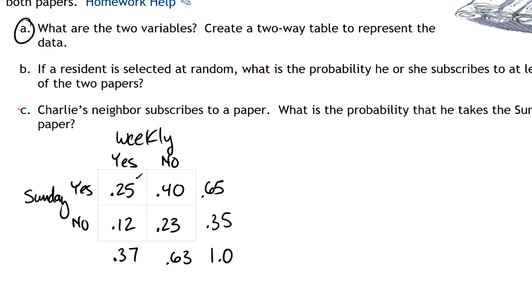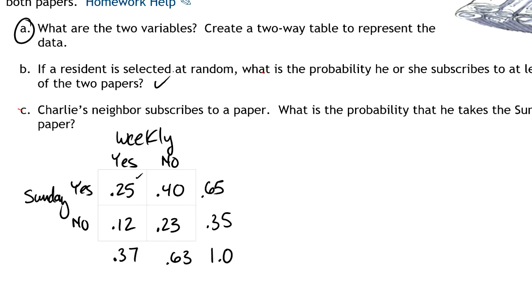Part B says, if a resident is selected at random, what is the probability he or she subscribes to at least one of the two papers? Okay, so our population here is the entire town, so I guess that's 100%. So at least one of the two papers.